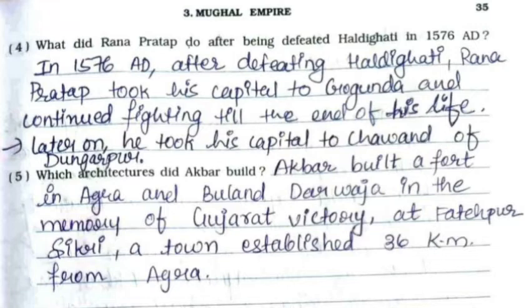Fifth one, which architectures did Akbar build? Akbar built a fort in Agra and Buland Darwaza in the memory of Gujarat victory at Fatehpur Sikri, a town established 36 km from Agra.